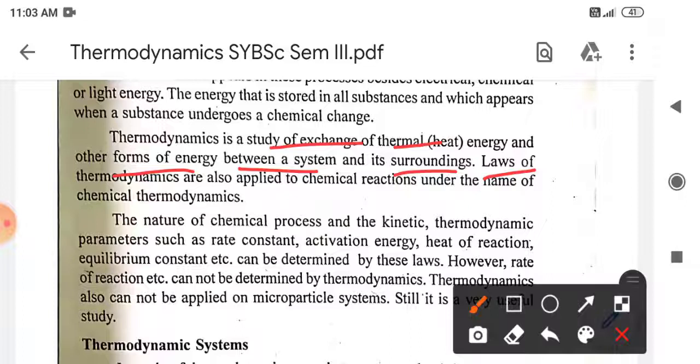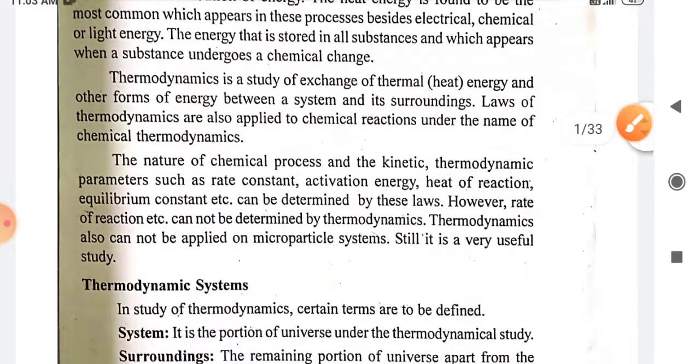All of these changes are governed by certain thermodynamic laws, which are applied to chemical reactions under the name of chemical thermodynamics. Chemical thermodynamics is based upon four laws: the zeroth law, the first law, the second law, and the third law of thermodynamics. So in total there are four laws which govern all the thermodynamic processes.